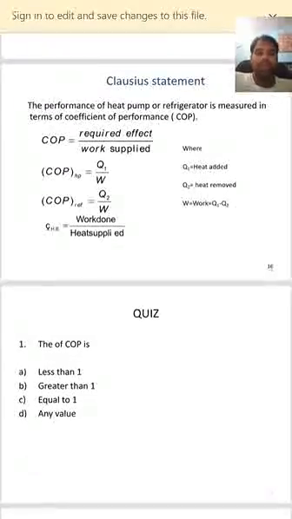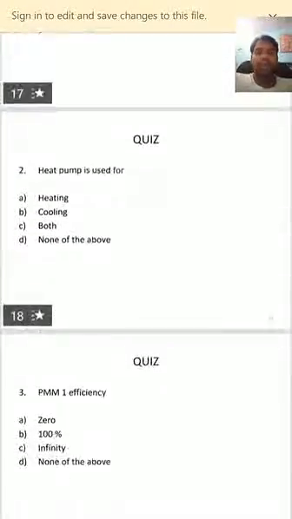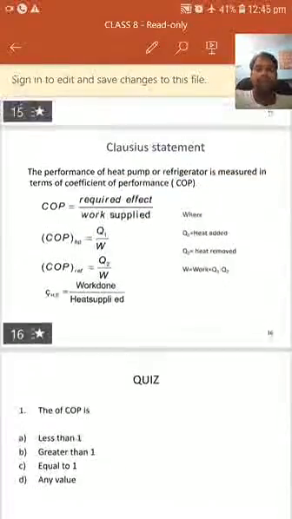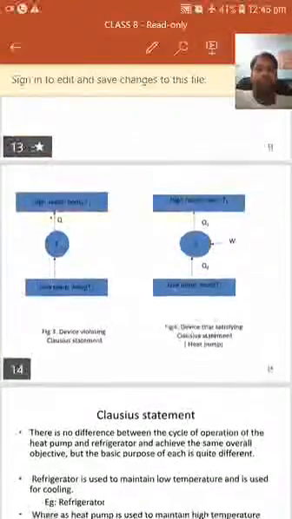So these are the things which we discussed in this session, and in the next session we will see some more corollaries of second law of thermodynamics, and we'll solve some problems.